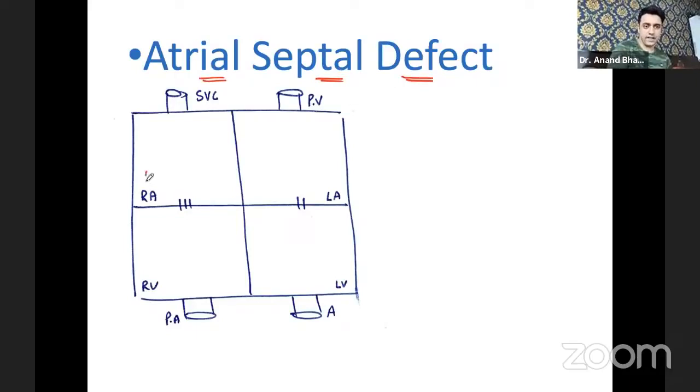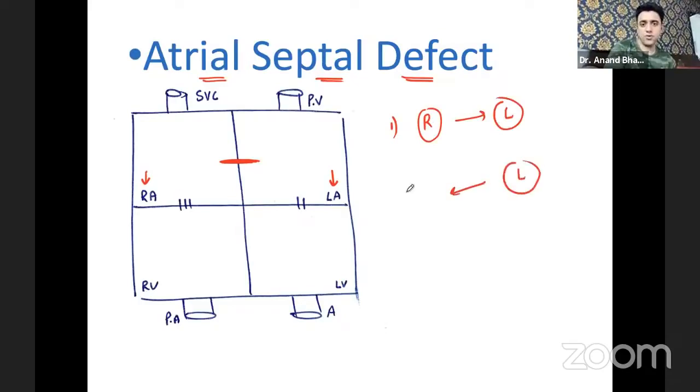So we have this right atrium and we have the left atrium. So there is a defect in between these two atria known as atrial septal defect, right? So question number one of right now I would like to ask everyone, tell me one thing, this atrial septal defect, is it a right to left shunt or is it a left to right shunt?